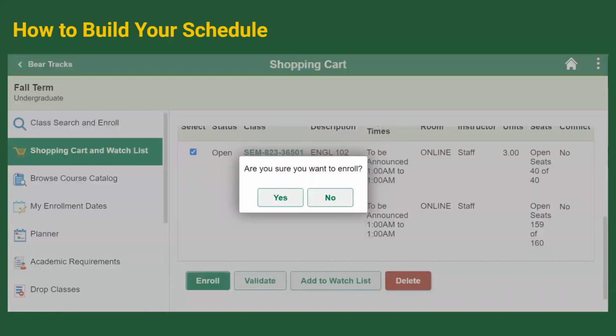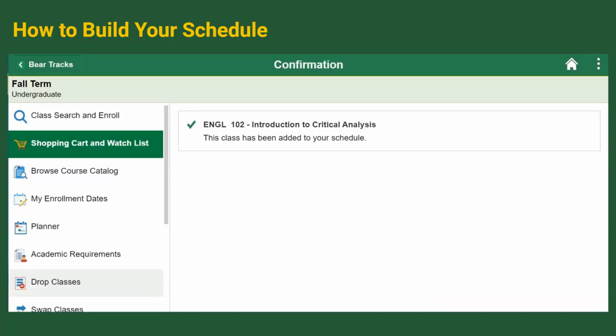The next step is to confirm the details regarding the class you are looking to register in. Once you've double-checked, click Yes. The final step in enrolling is the View Results page. Green checkmark means that we have been successfully enrolled.